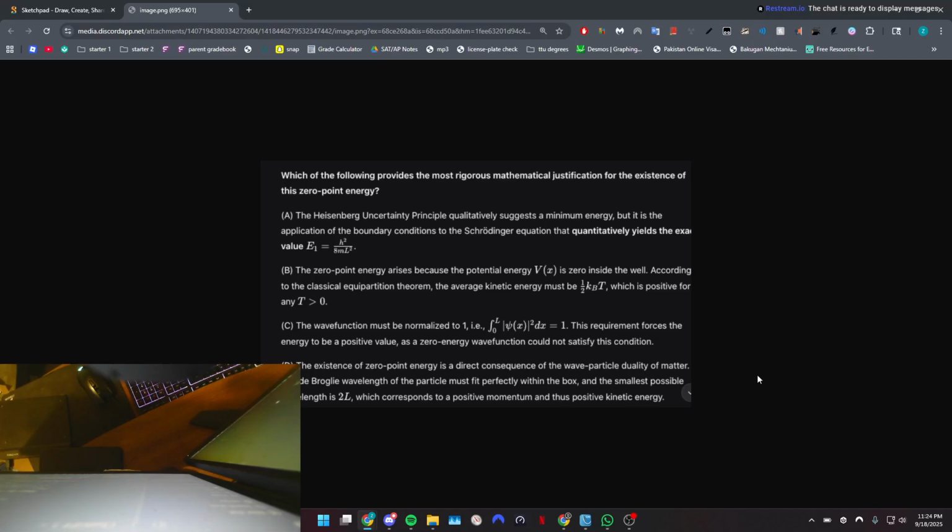Hey guys, so today I'm going to be solving this problem that Akil gave me step by step. So let's read it off. Which of the following provides the most rigorous mathematical justification for the existence of the zero-point energy?